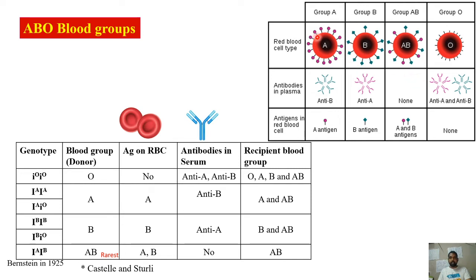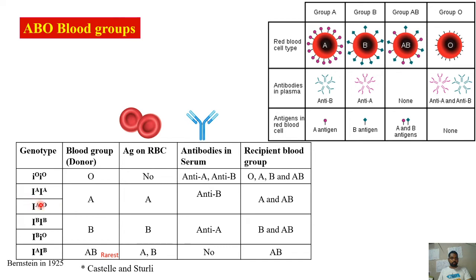But when you give A blood to a person with blood group O, as the A antigens are present on the surface, the anti-A will bind with this and there will be clumping, agglutination of the blood, so this will not be accepted. B to O is also not accepted, and AB to O is also not accepted. This is the basis for the blood transfusion rule.